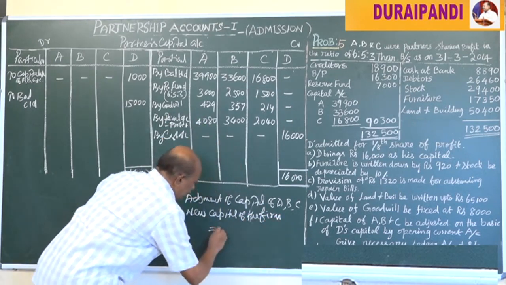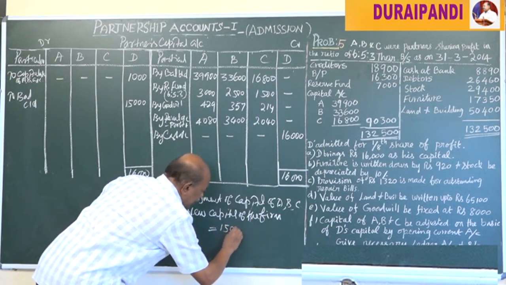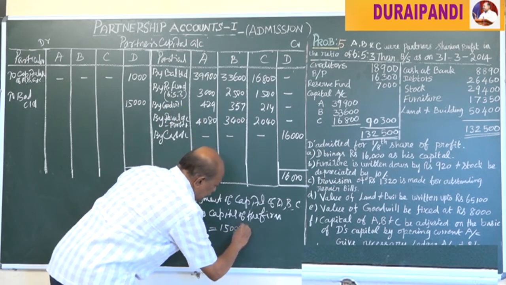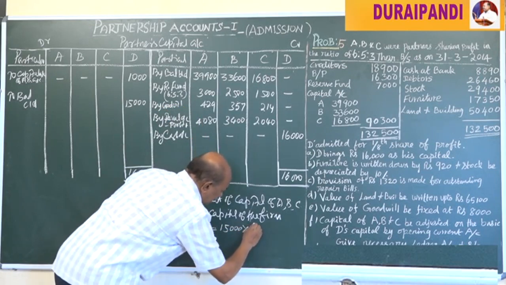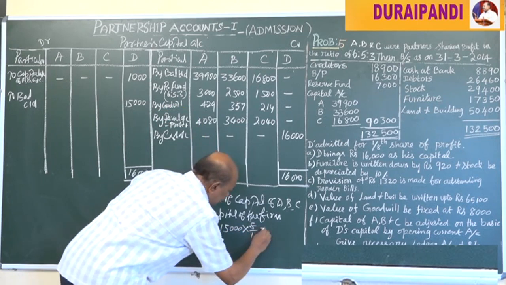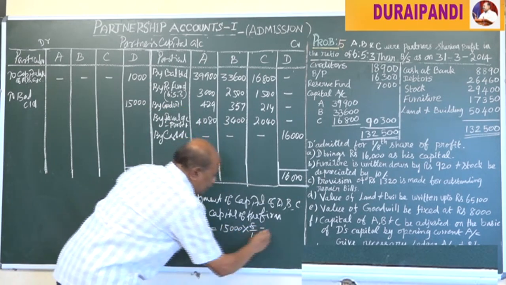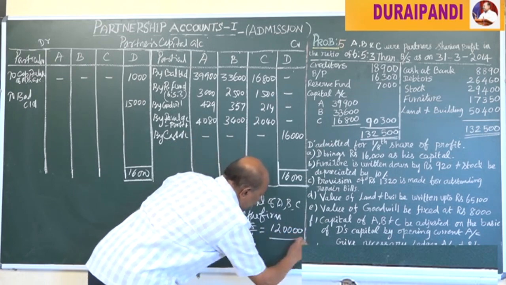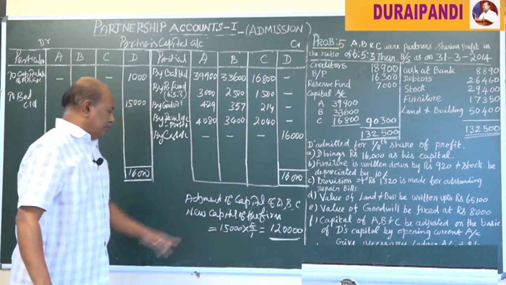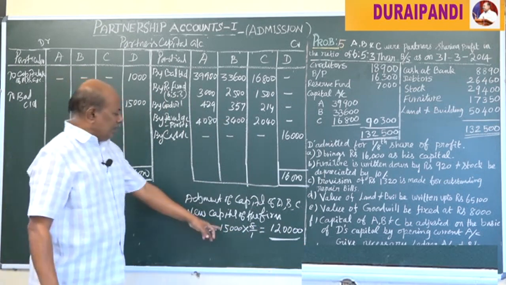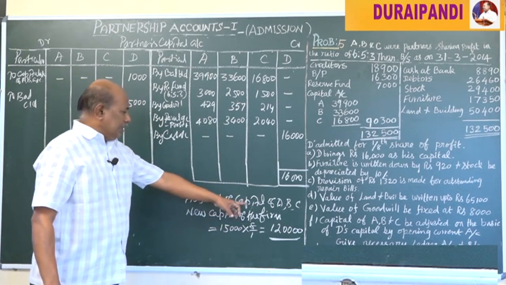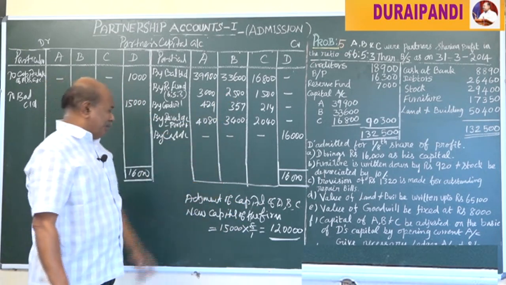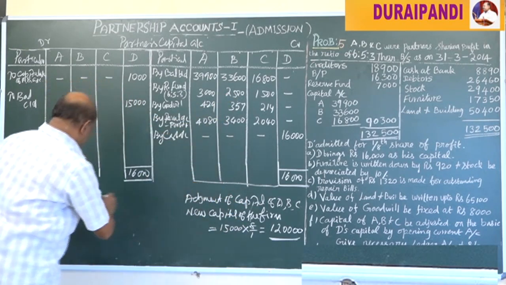Now the new capital of the firm is equal to 15,000 for 1/8 share, for 1/8, it is equal to 1,20,000. It is the new capital of the firm. Now we have to allocate on the basis of D's capital. Others' capital should be in accordance with their new profit sharing ratio.